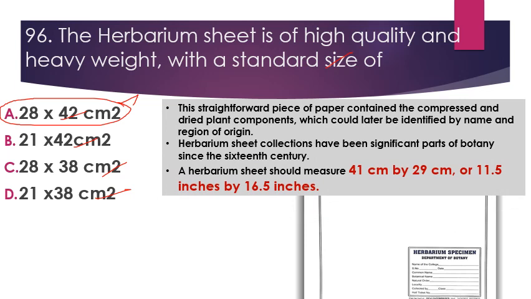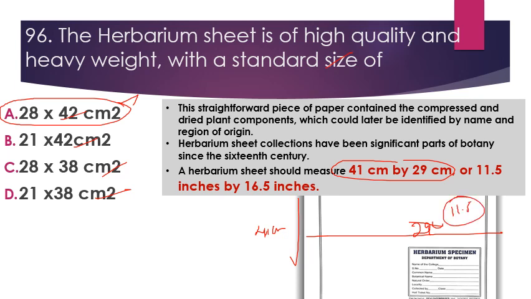that is 41 centimeter by 29 centimeter, means इसकी जो width होती है that is 29 centimeter and its height is 41 centimeter. If we talk about its size in inches, so it is 11.5 inches in width and 16.5 inches in length. So this is the standard size of herbarium sheet.